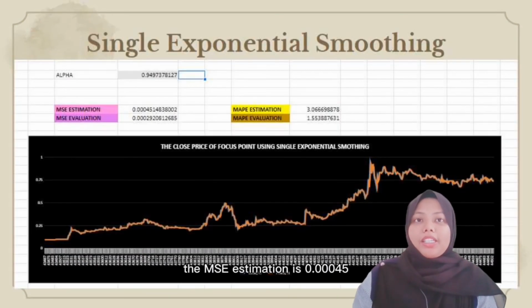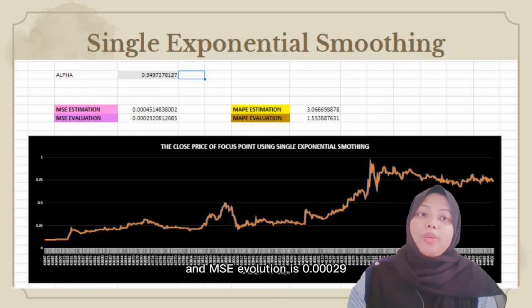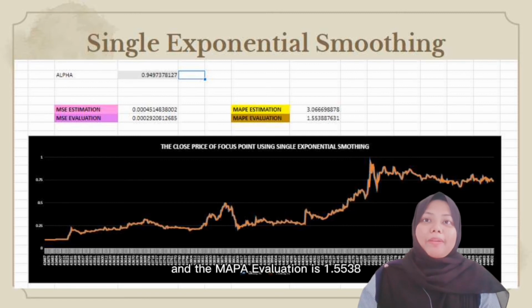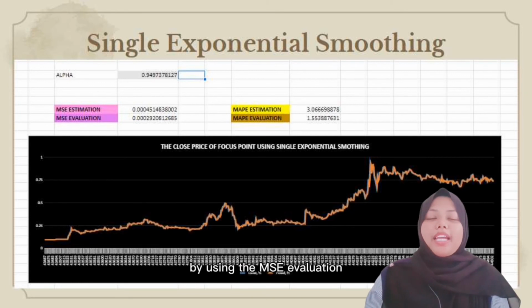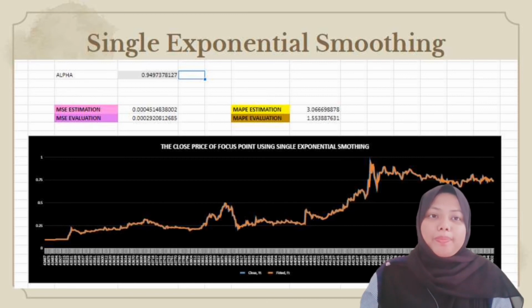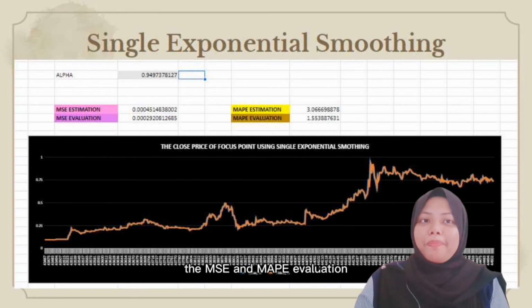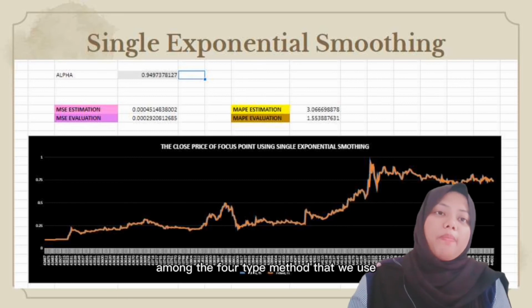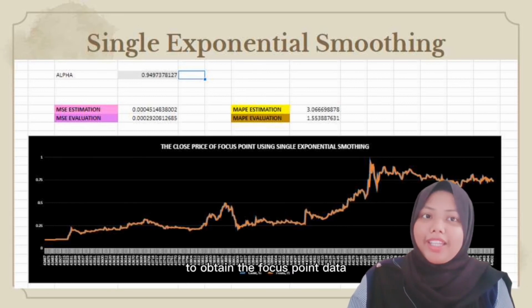The MSE estimation is 0.00045 and the MSE evaluation is 0.00029. Meanwhile, the MAPE estimation is 3.06669 and the MAPE evaluation is 1.5538. By using the MSE evaluation, we can identify the solver of alpha, which is 0.9497. The MSE and MAPE evaluation for single exponential smoothing is the lowest among the 4 methods that we use to obtain the Focus Point data.